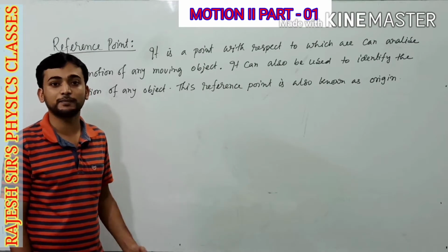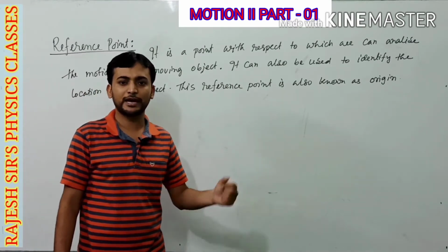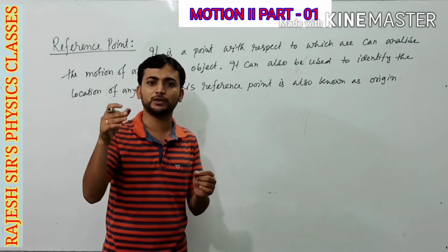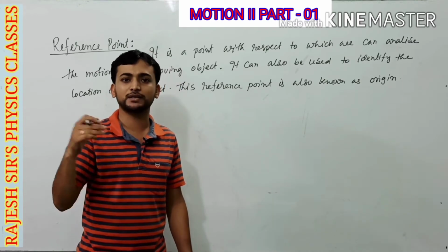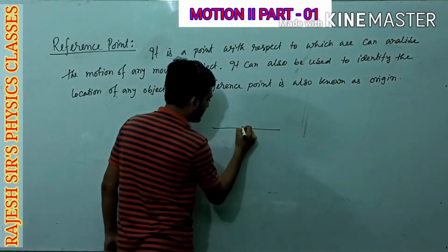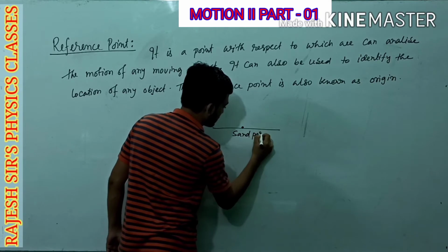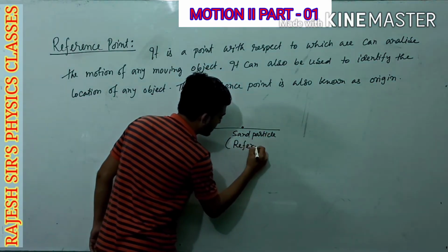Now what can be the example of a reference point? Any sand particle lying on the road can be treated as reference point, because with respect to that sand particle you can analyze whether a car on the road is moving or it is at rest. Suppose this is the road and here we are considering the sand particle, and this sand particle is our reference point.